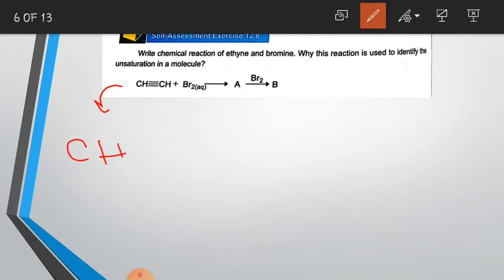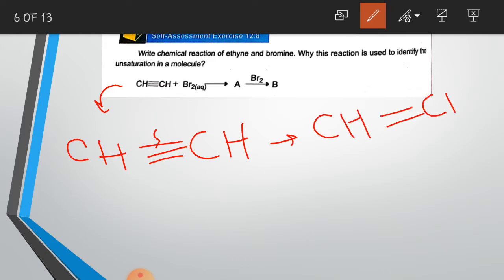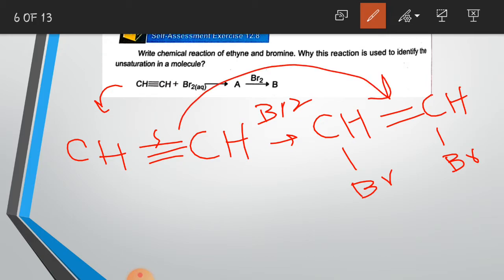In the first step, the triple bond in the ethyne molecule will break and get converted into a double bond. A new bond will be generated across each carbon atom, and at the end of each newly generated bond, a bromine atom will be attached. In the first step, we have the formation of a dihalide, and this dihalide is unsaturated. This is the addition of one molecule of bromine, where the triple bond got converted into a double bond.